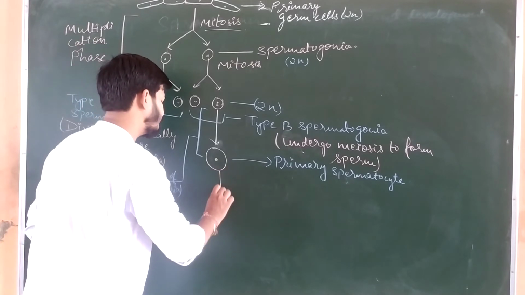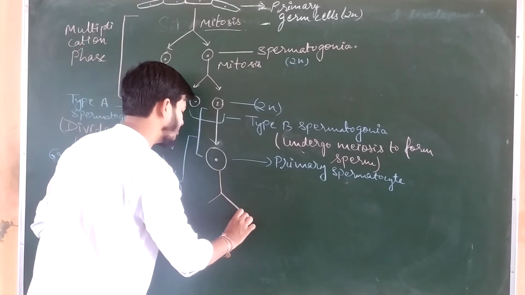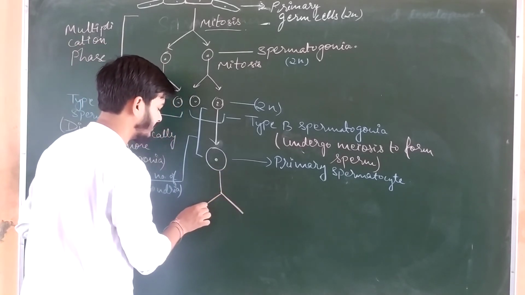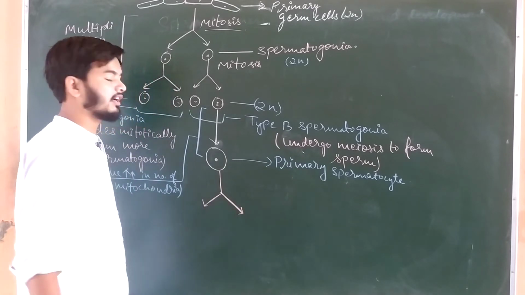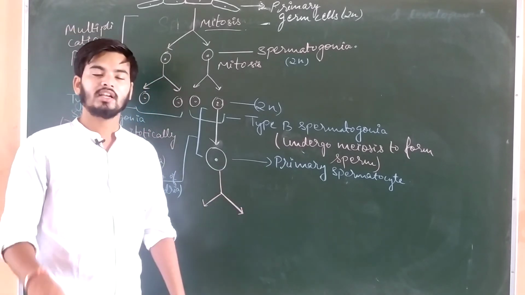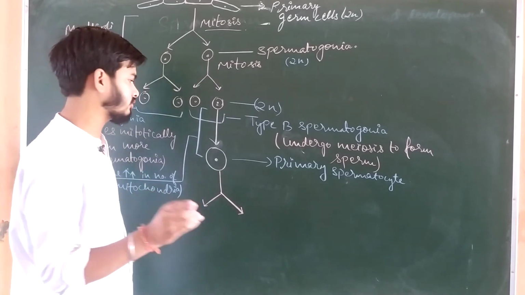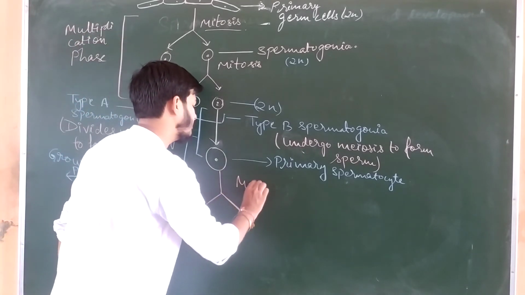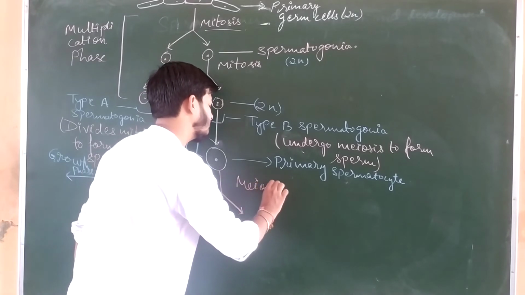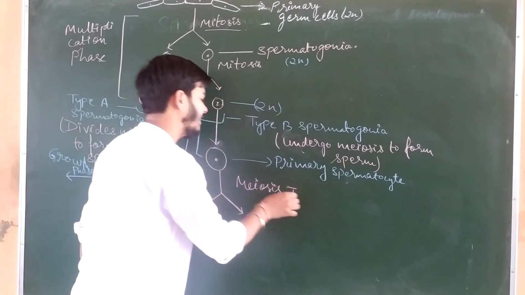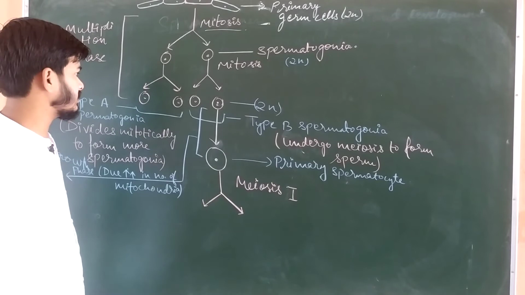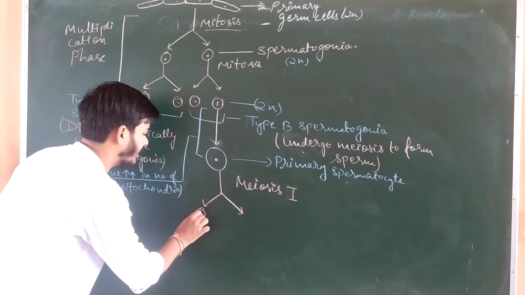Now this primary spermatocyte will undergo meiosis division. As we know that meiosis occurs in two phases, meiosis 1 and meiosis 2. So this phase is meiosis first.